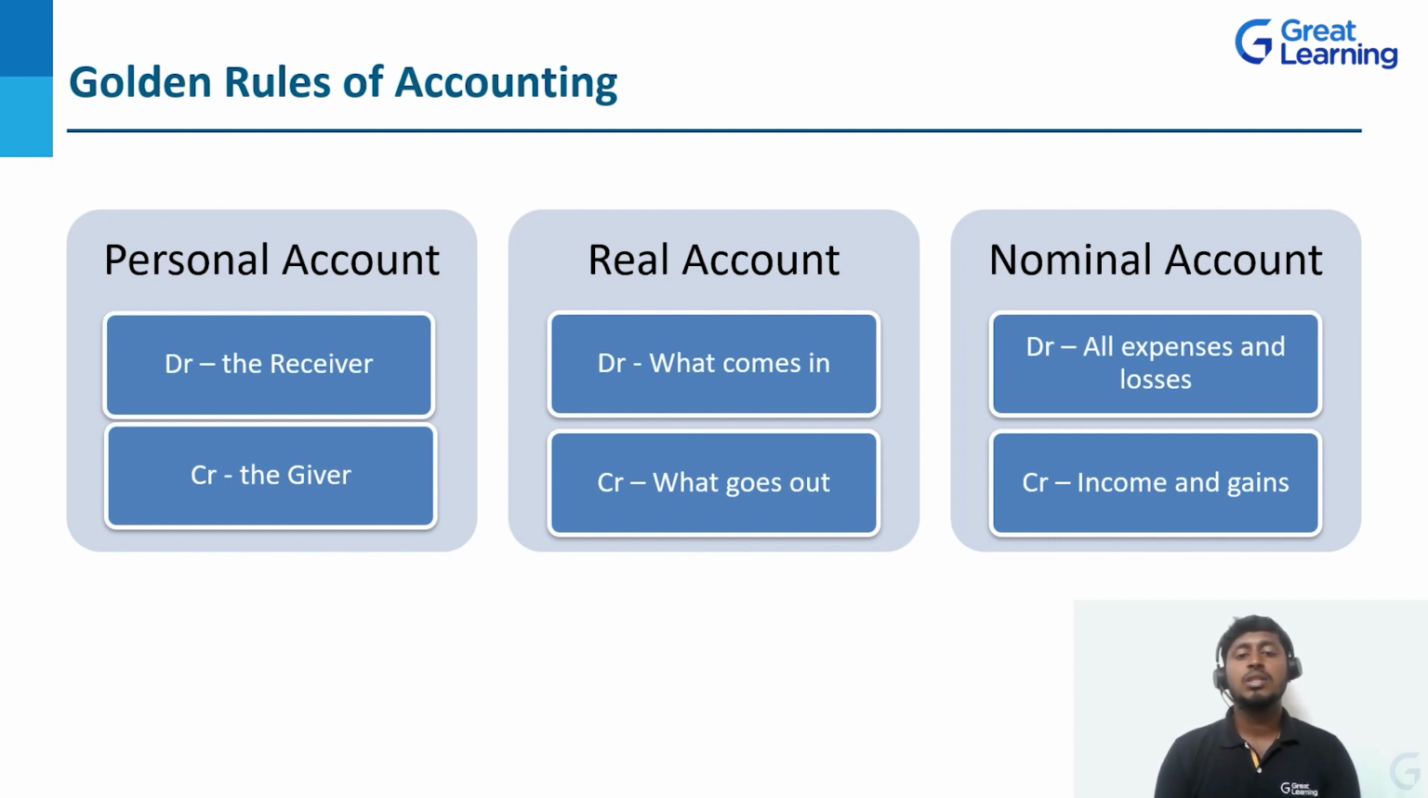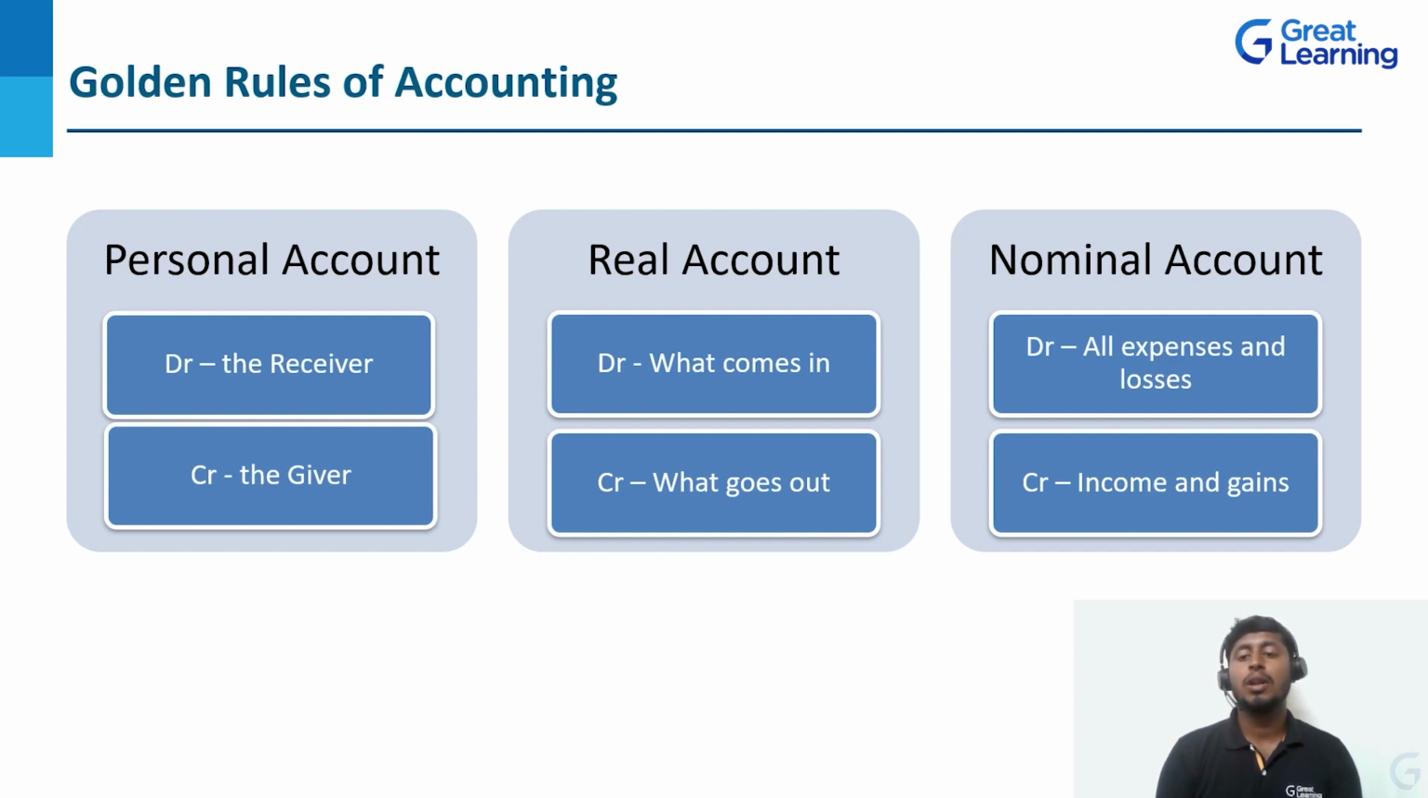Real account. So in this real account, all your assets come under the real account. For example, purchased plant and machinery. If you purchase the plant and machinery, what comes to the business? Plant and machinery comes to the business. And what is going out? Cash is going out. Correct? So debit what comes in. So plant and machinery comes in, so plant and machinery account debit. Second, what goes out? Cash is going out. So cash account credit. So this is the real account.